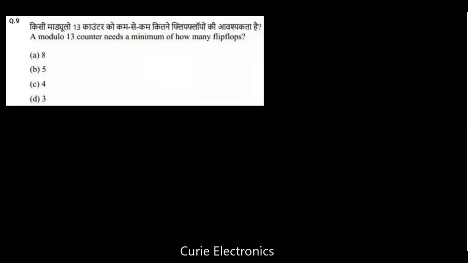Next, question number 9. A modulo 13 counter needs a minimum of how many flip-flops? Now, let n be the number of flip-flops.